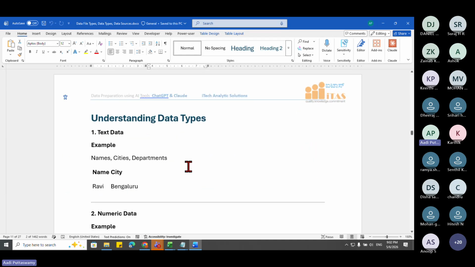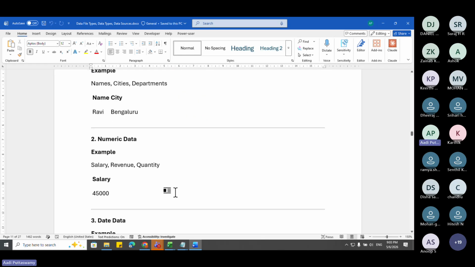Next, understanding data types. As I told you, there are no very big chapters here. Text data. Usually, keep in mind in this data field, we have three major data types. One is text, number, and date. These are the three major things. When I say text, it can be anything with the alphabets or alphanumeric. Say name, city, department, a product name, student name. So all these will come under this text.